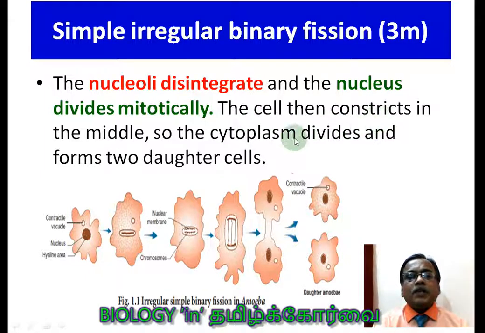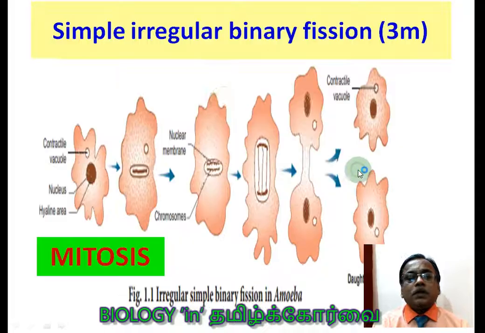The cell then constricts in the middle. So the cytoplasm divides and forms 2 daughter cells. So the contractile vacuole appears again in both the cells. This is the total diagram of irregular simple binary fission in amoeba. Point to be noted, the contractile vacuole reappears here, right?